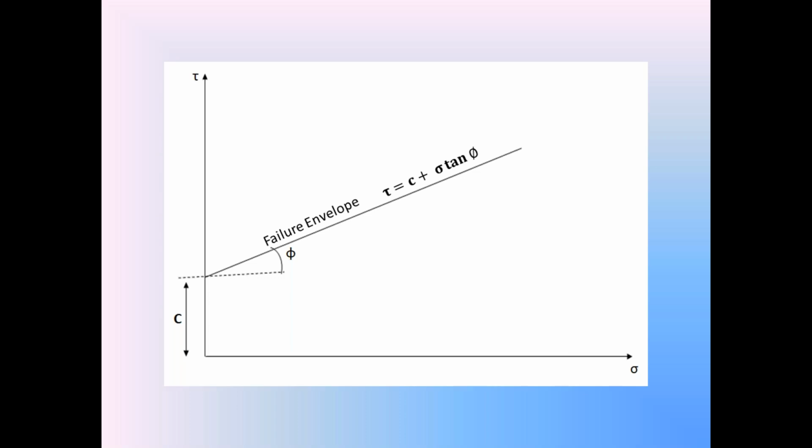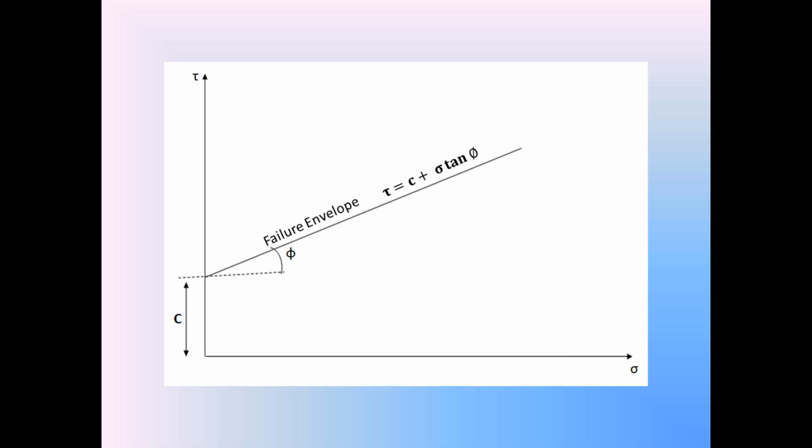In that picture on x-axis, we consider the normal stress in the soil. On y-axis, we consider the shear strength or shear stress in the soil. Then the equation of shear strength in cohesive soil, tau is equal to c plus sigma tan phi, is in the form of a straight line in that graph.